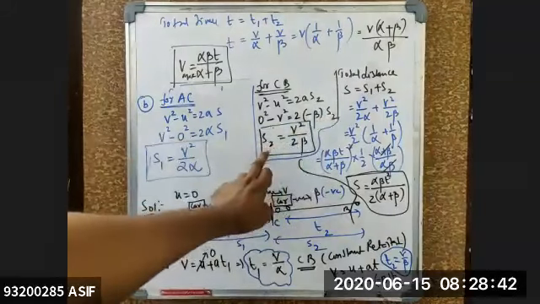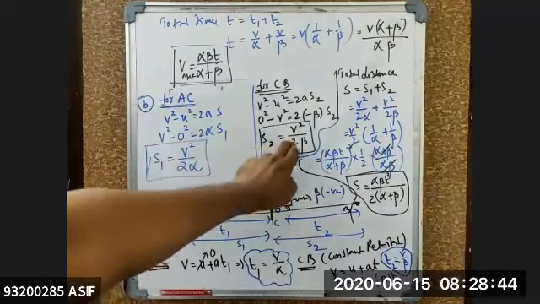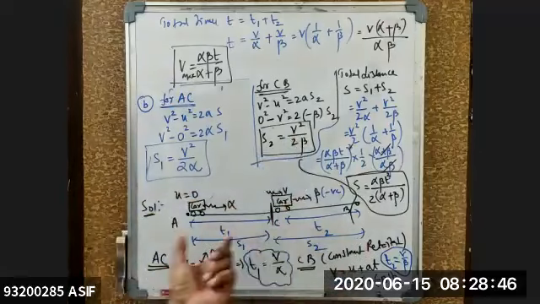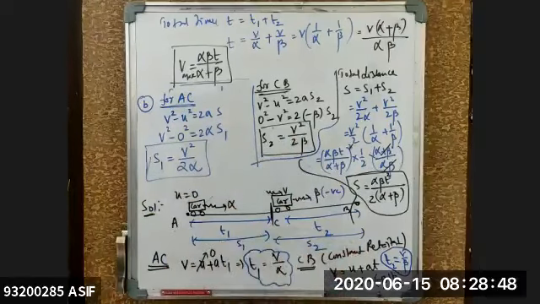So I got the S2 value from that one. S2 is equal to V square by 2 beta. Now what is the total distance? S1 plus S2 is your total distance.